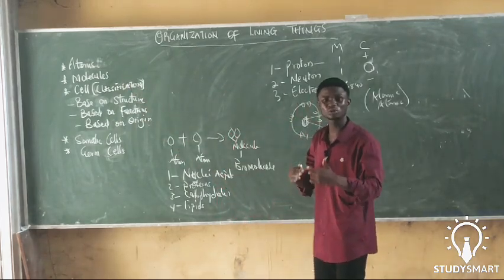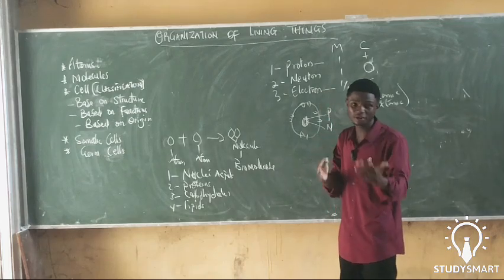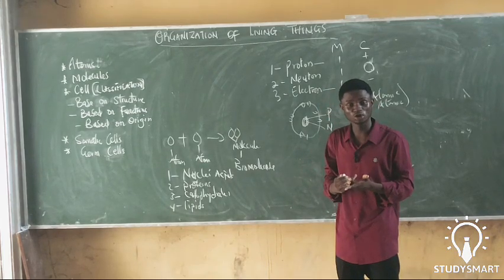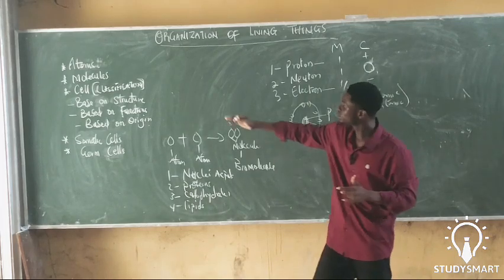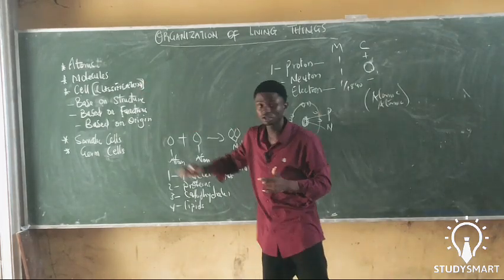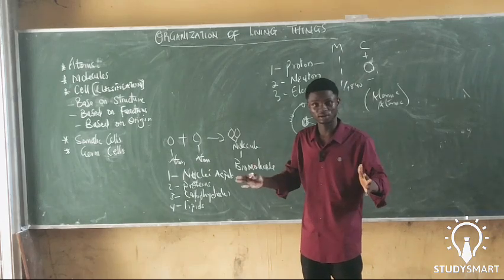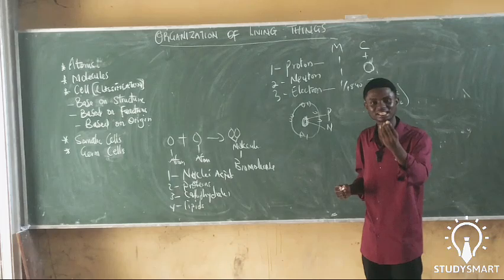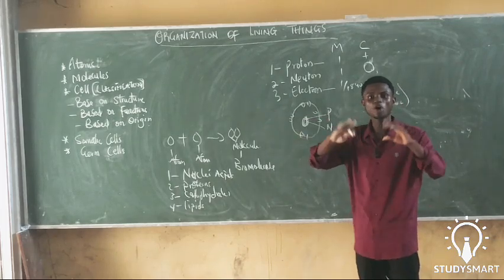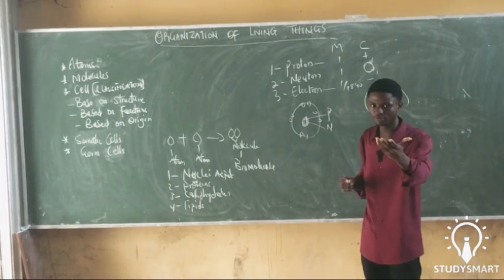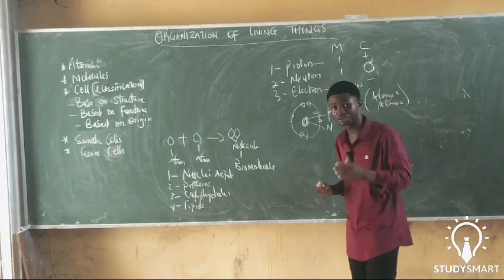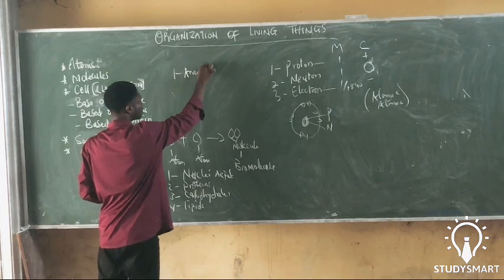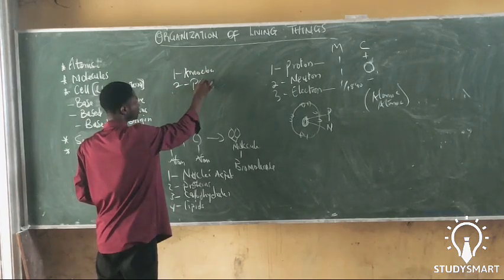So let's talk about how the reaction of these biomolecules form cells. Now, when these biomolecules react in a favorable environmental condition, it can be from temperature, from pH, and so on, these molecules react and form what is called a cell. And what is a cell? A cell is the basic, the fundamental unit of life. Life started from cell. So all multicellular organisms today started from a unicellular organism. Examples of a unicellular organism: 1, amoeba; 2, paramecium.